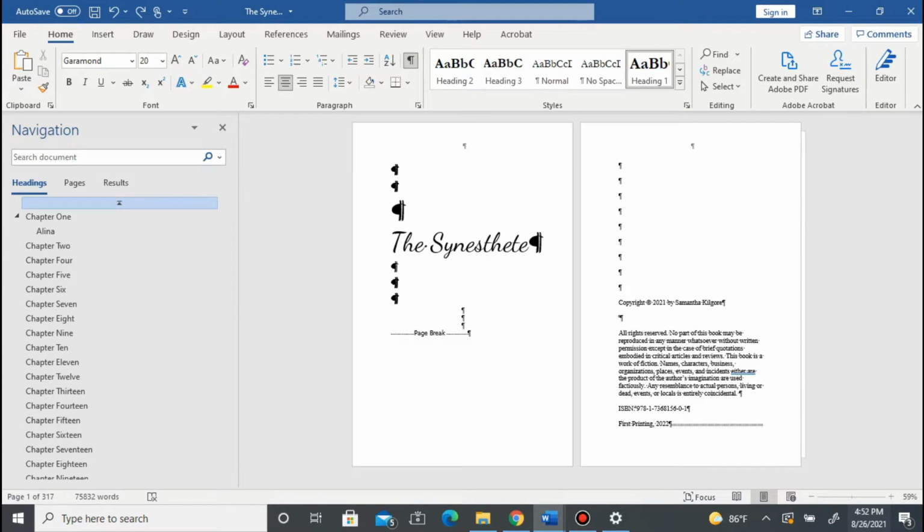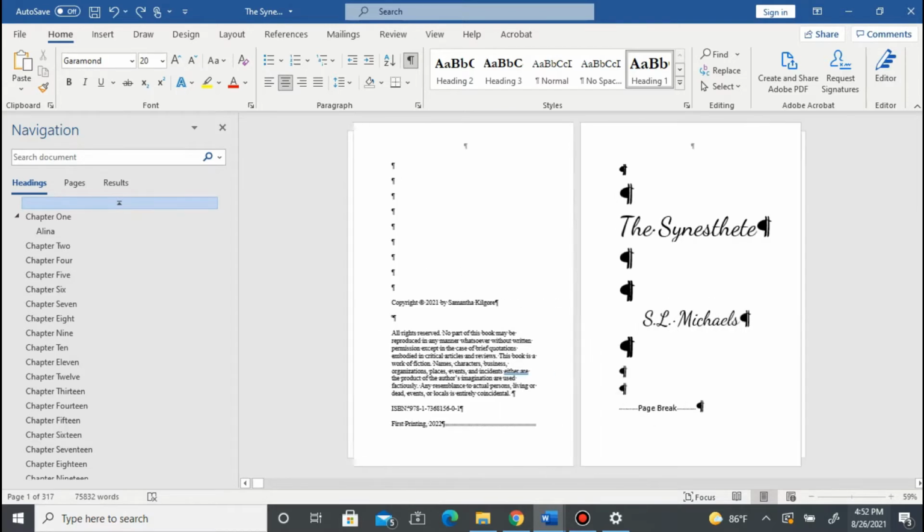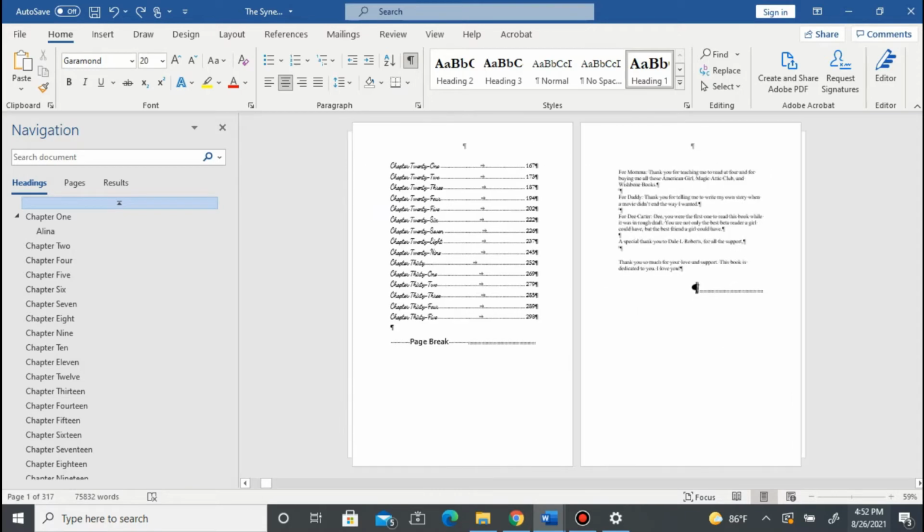for ebook. So first thing I recommend is taking your print book manuscript, copy and pasting it into a blank Word document. That way you can have both of them separated. Now I'm not going to do the whole book because we would be here for a very long time. So I'm just going to show you guys how to do the front matter and the prologue to my book.